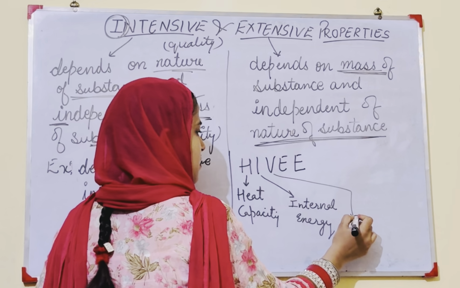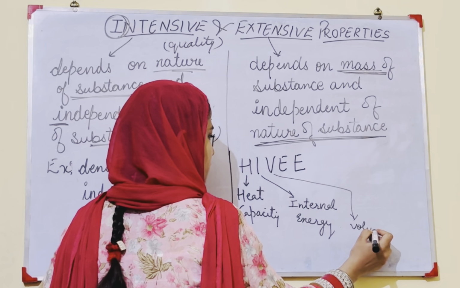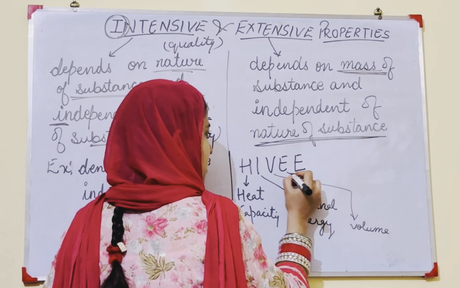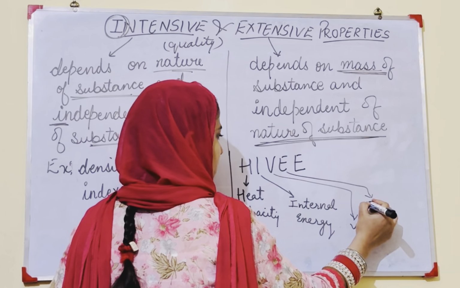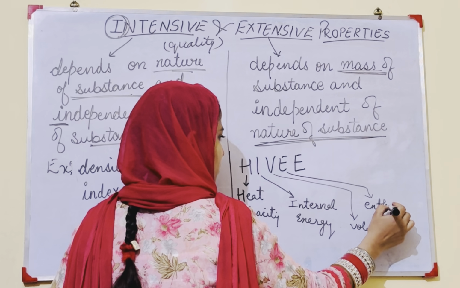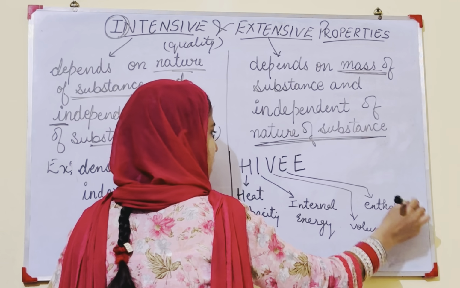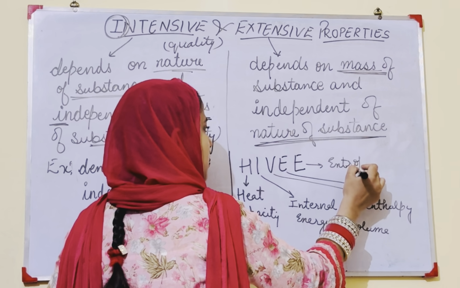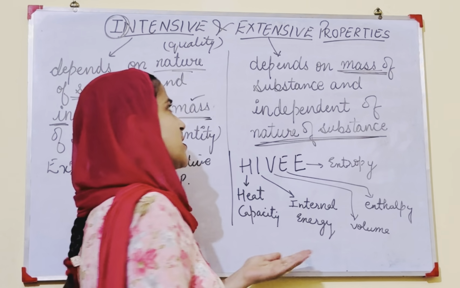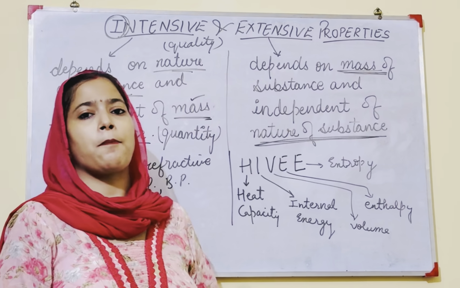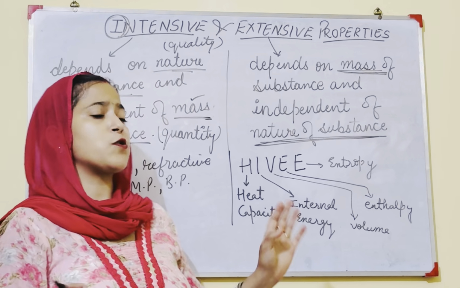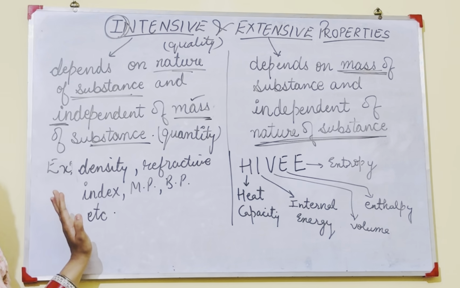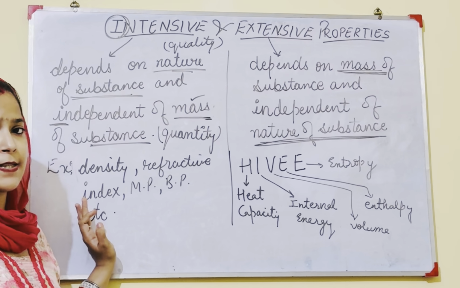V means volume. The first E means enthalpy. And the last E means entropy. These are the only 5 properties which are extensive properties. Rest all the properties you will study are intensive properties.